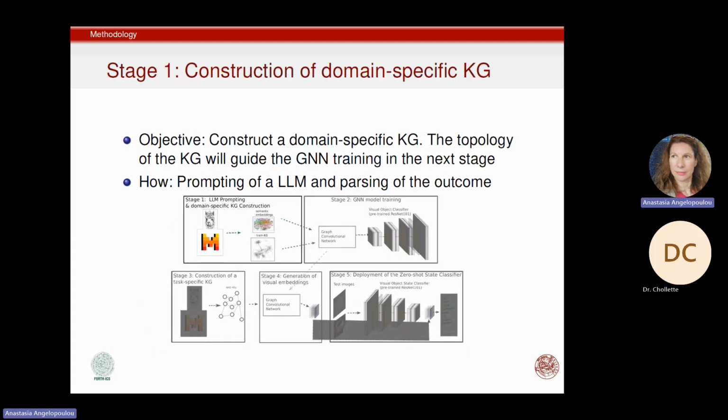Now, during stage 1, we want to construct a domain-specific knowledge graph. What we do is to build a knowledge graph around a set of selected concepts, which correspond to the nodes of the graph. So in order to construct the graph, we prompt a large language model and we parse the outcome.